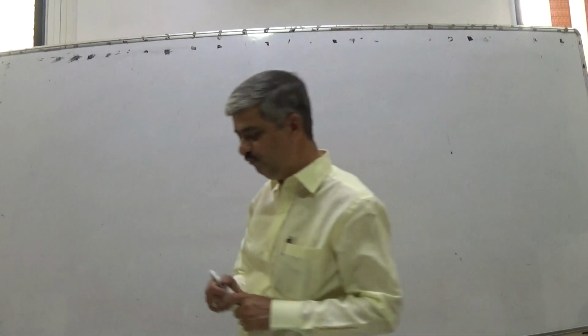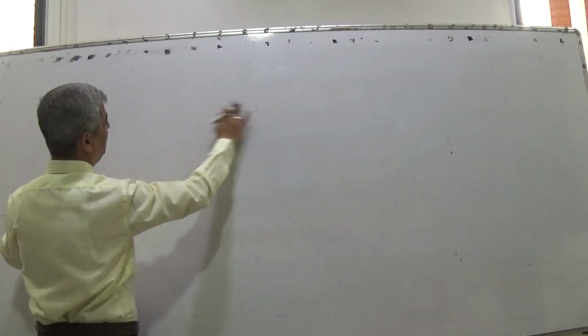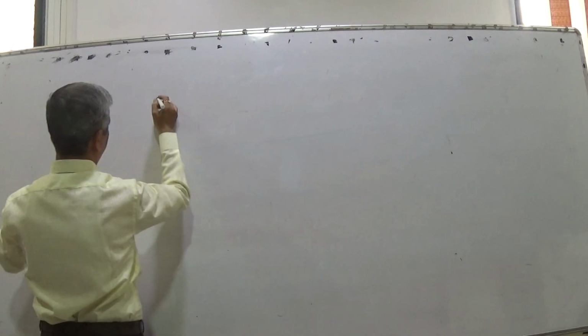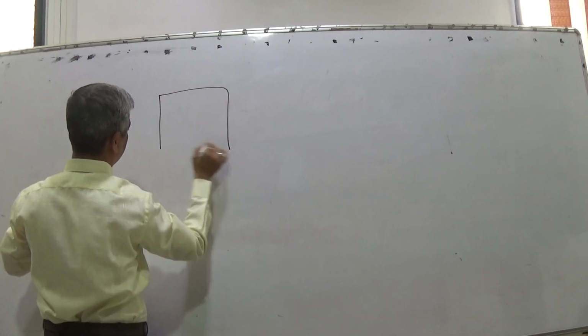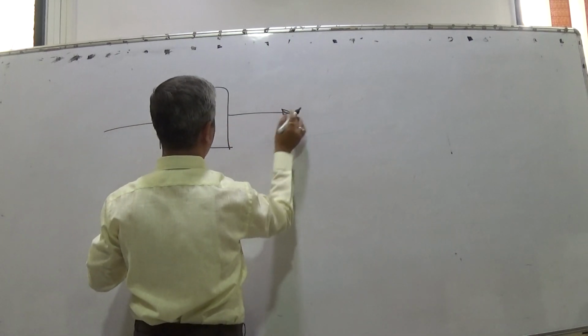Now if you go through the syllabus, there are many standard things with definitions, and we will define them one by one.